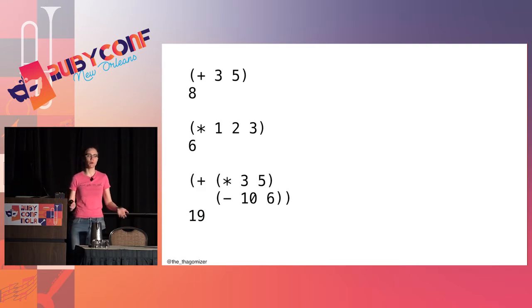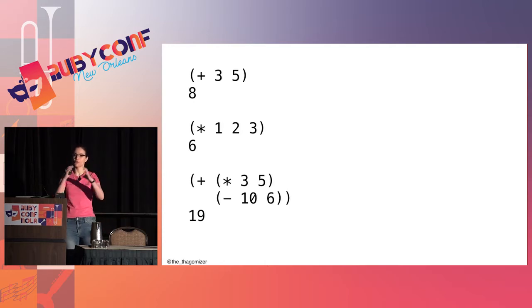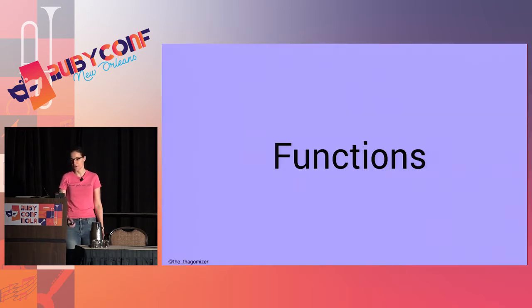And you're like, well, that's completely unpractical. How can you do multiple levels of it? Well, the answer is on the last line there. I'm multiplying 3 and 5 and subtracting 6 from 10, and then I'm adding the 2 results together. And you just use multiple levels of parentheses. And I really like this because the order of operations is very, very explicit.